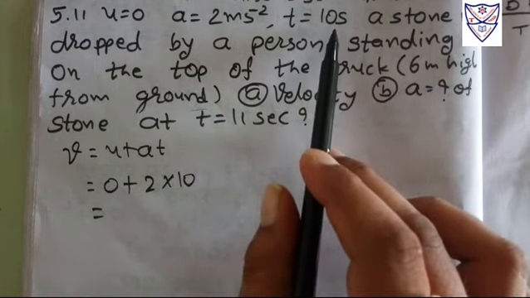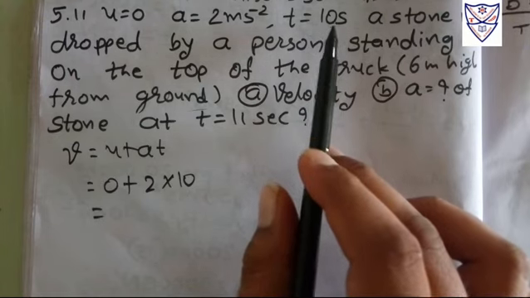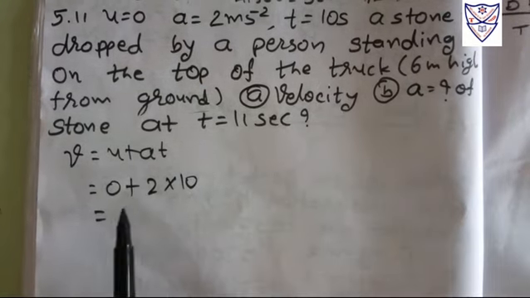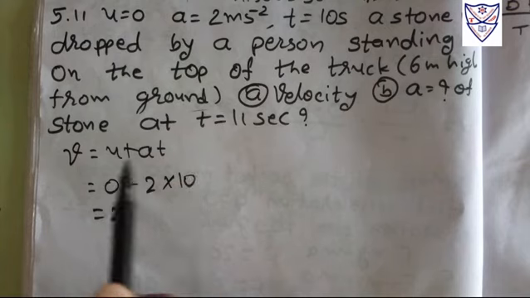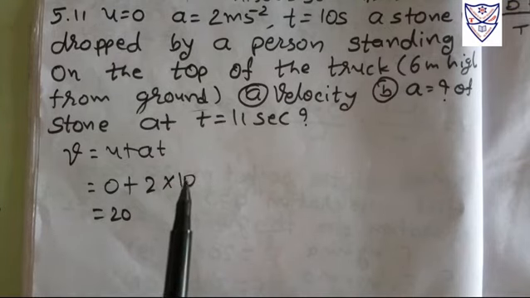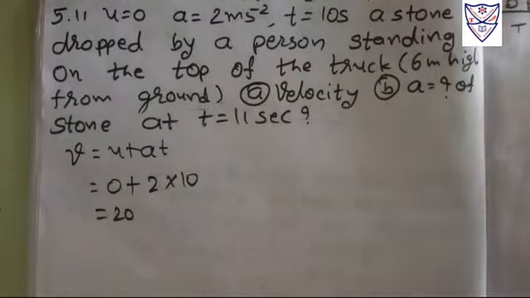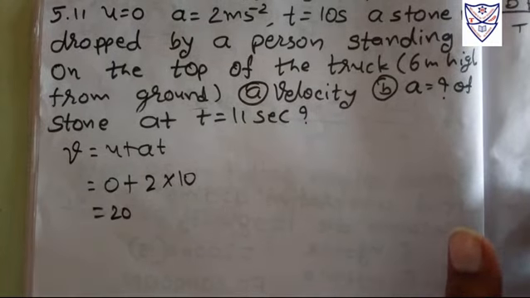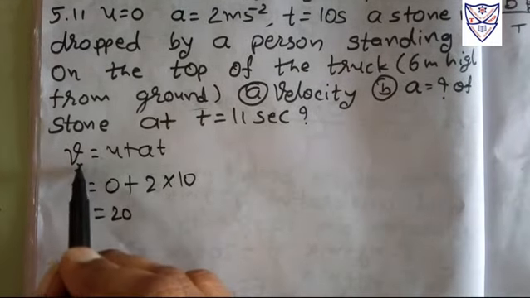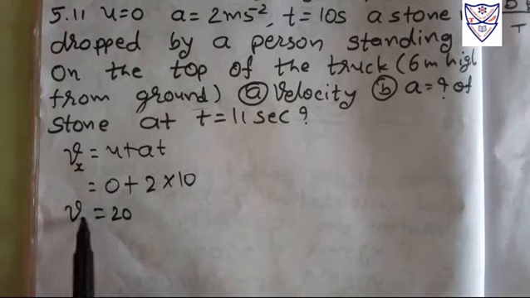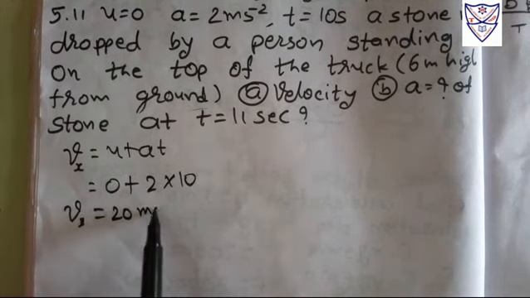So t is equal to 10 second is our time for maximum height, so we get 20 here. At maximum height, we have velocity only in the x component, so that is our vx. So vx is 20 meter per second.